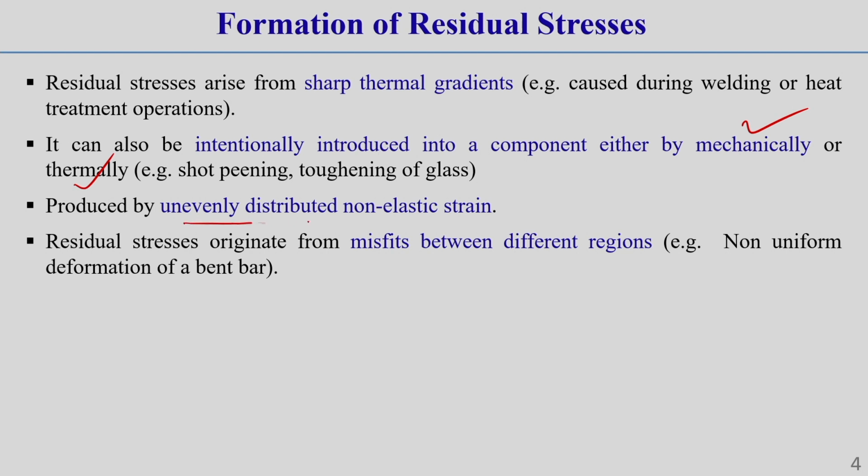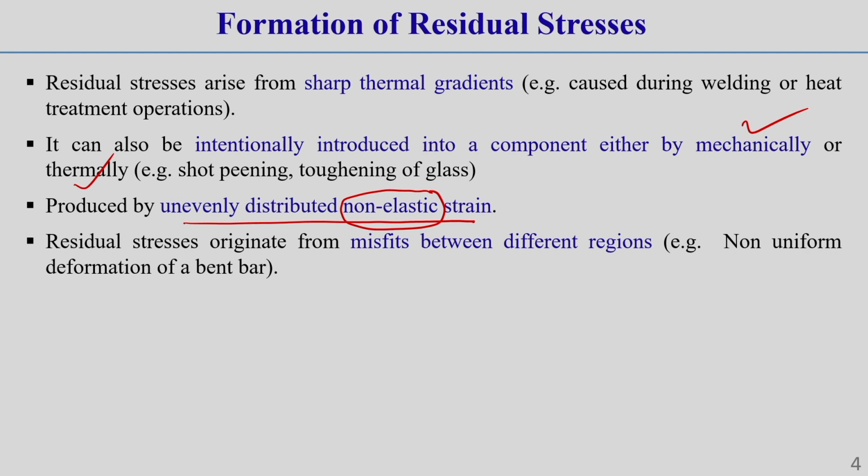It can also be produced by unevenly distributed non-elastic strain, that means unevenly distributed plastic strain. Non-elastic strain means plastic strain. Once there is non-evenly distributed plastic strain, then there can be residual stress. How that happens, I will show.